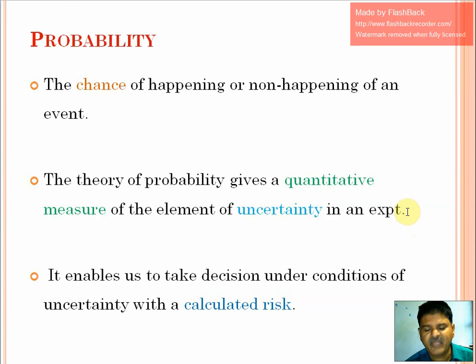But one may be interested in calculating and quantifying the event which is uncertain in the future. Therefore, the theory of probability gives a quantitative measure of the element of uncertainty in an experiment, and it also enables us to take decisions under conditions of uncertainty with a calculated risk. Suppose we are interested in knowing what my performance would be in the forthcoming semester examination, we can find this out under certain conditions.